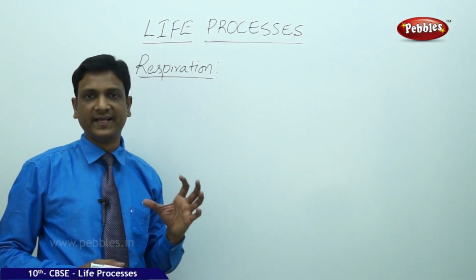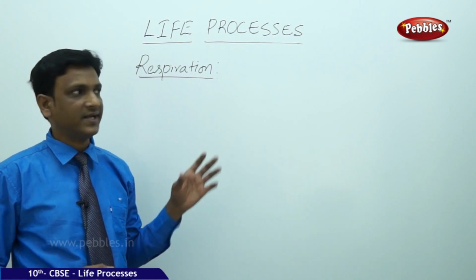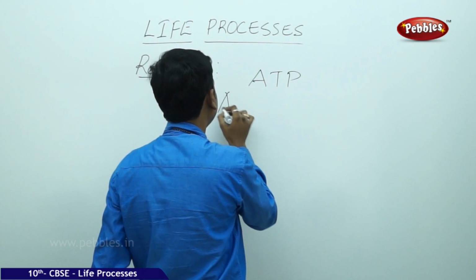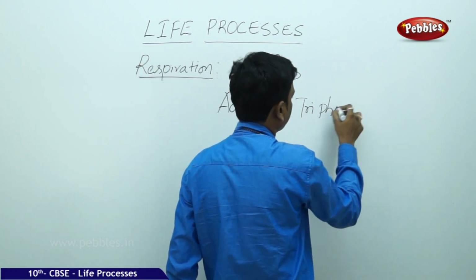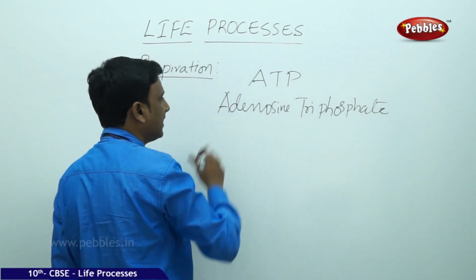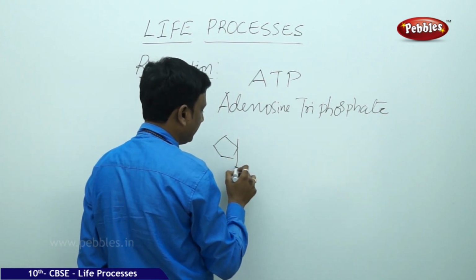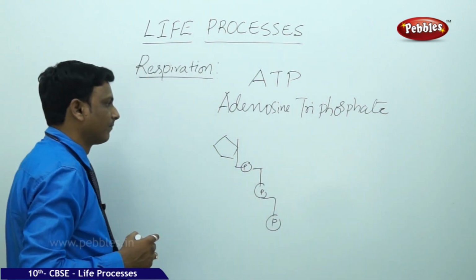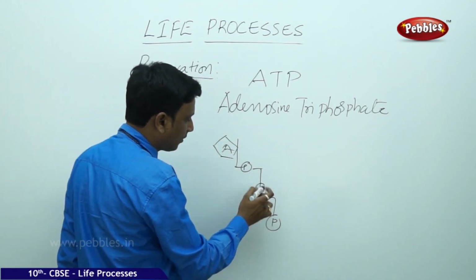So we have seen how the energy is released from molecules like glucose in the process of cellular respiration. Energy is released in the form of a molecule called ATP. So what is this ATP? Adenosine triphosphate. Its name itself indicates that there are 3 phosphates in this adenosine. So adenosine triphosphate is the molecule which has the energy packed in it.